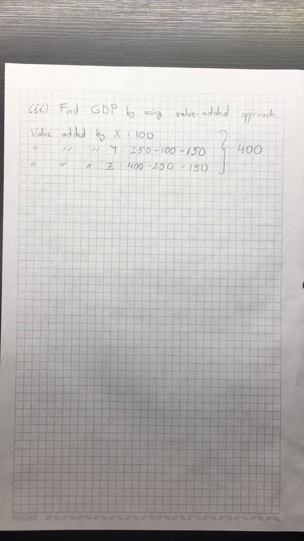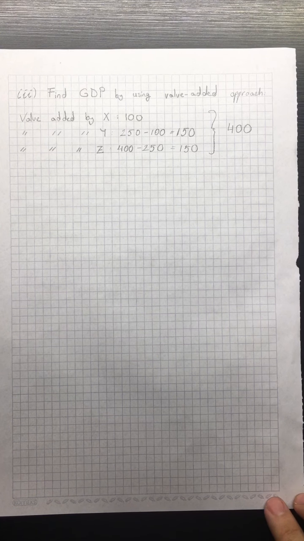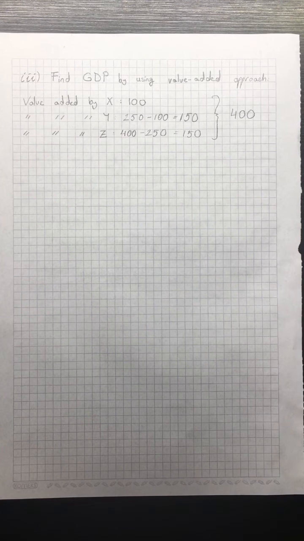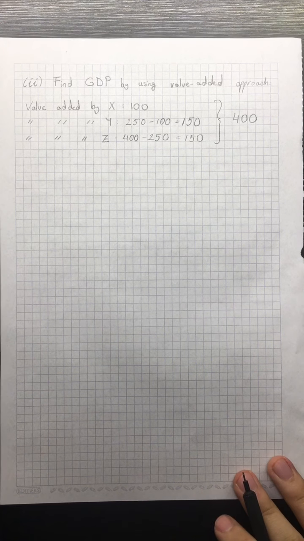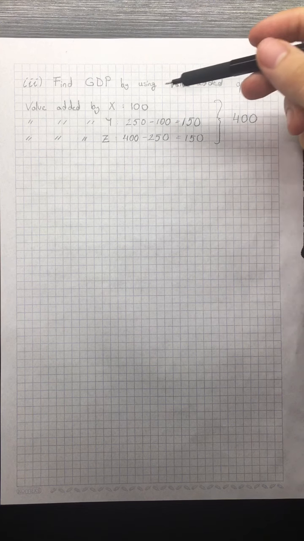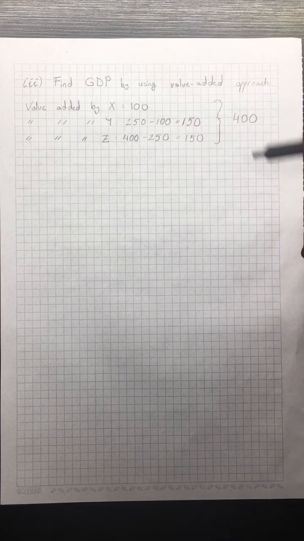Let's calculate value added by company X. Well, we assume that company X uses no inputs. Well, this is not realistic because you cannot make cotton out of air. But let's suppose that we make cotton out of air. So company X uses no inputs and makes 100 TL worth of good. So it produces value to society of 100 liras.